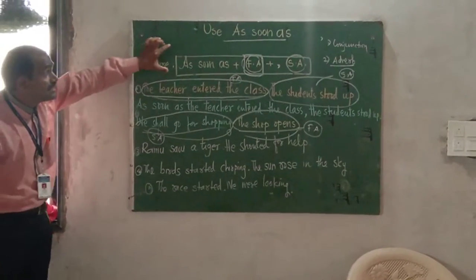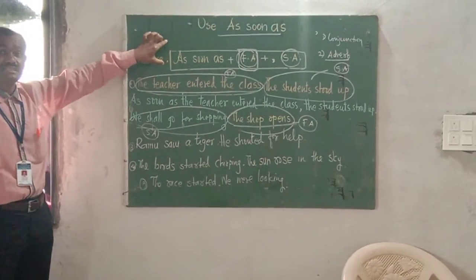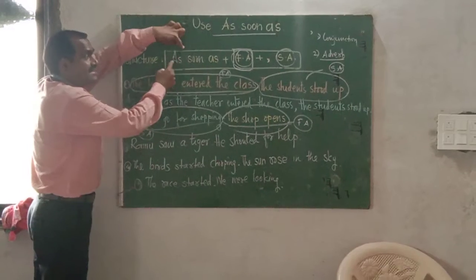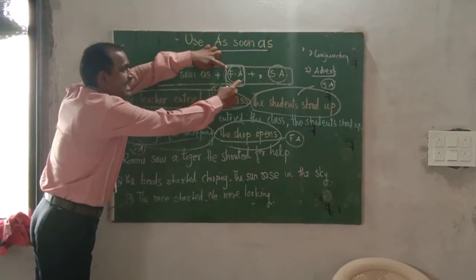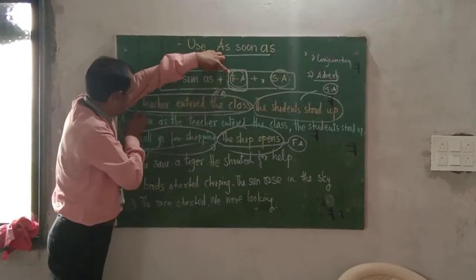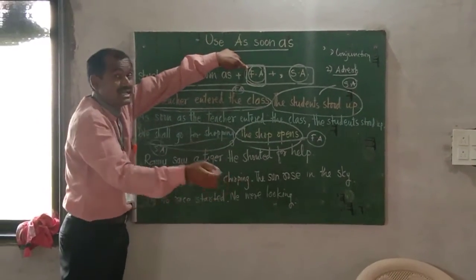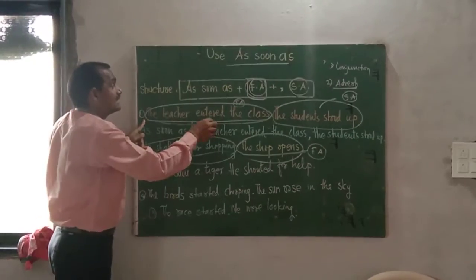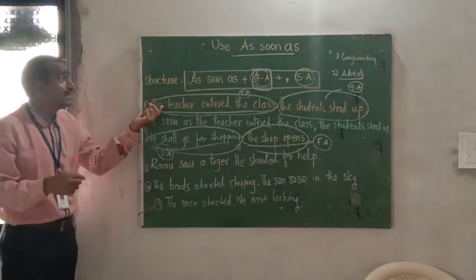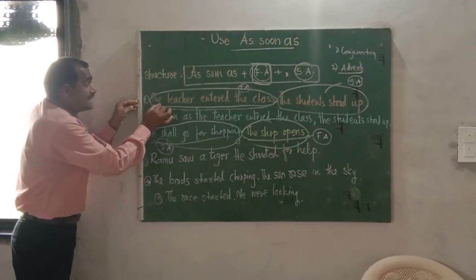Now let us turn towards our structure. First of all, as soon as the teacher entered the class, the first action is that the teacher entered the class. But remember, a grammatical change is expected here.